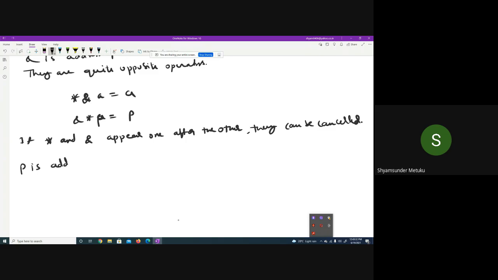p is address 1000. Star p is value 25. Ampersand p is the address of the pointer.